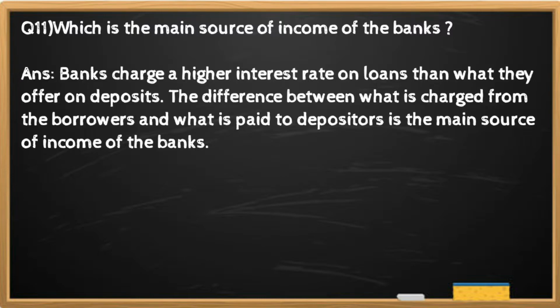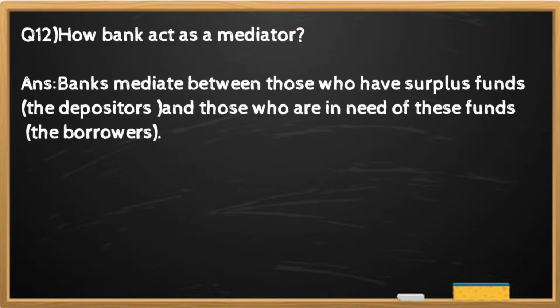Question number 11. Which is the main source of income of the banks? And the answer is banks charge a higher interest rate on loans than what they offer on deposits. The difference between what is charged from the borrower and what is paid to the depositors is the main source of income of the banks. Question number 12. How bank act as a mediator?